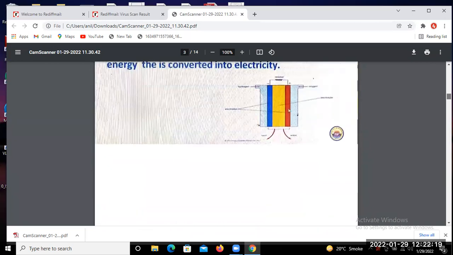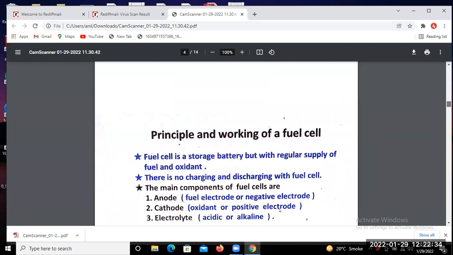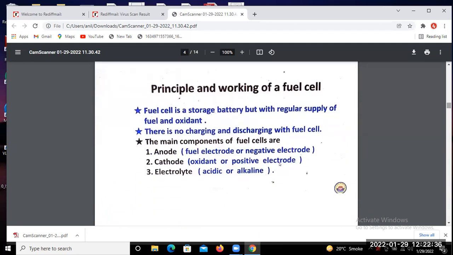We will find here the positive electrode and the negative electrode. Okay, and in between them the electrolyte is present. So this is the fuel electrode or negative electrode, we can say, and at the cathode, the oxidant or positive electrode.